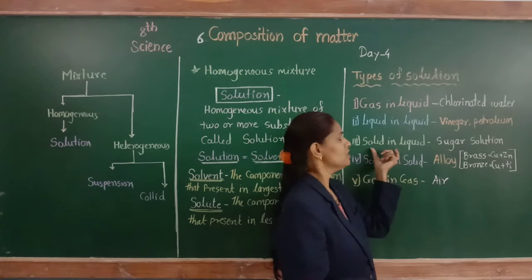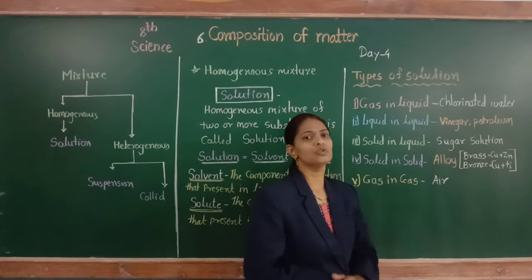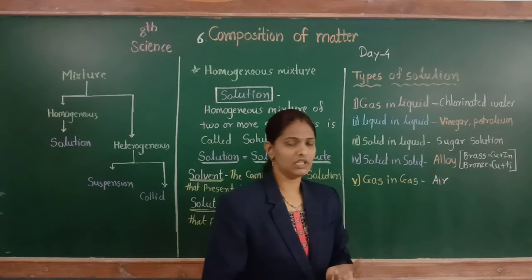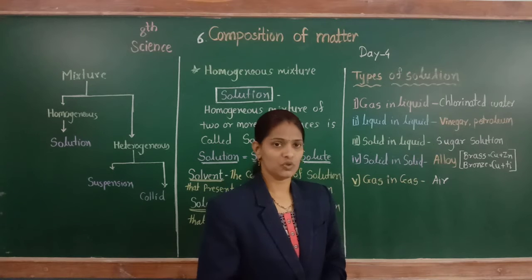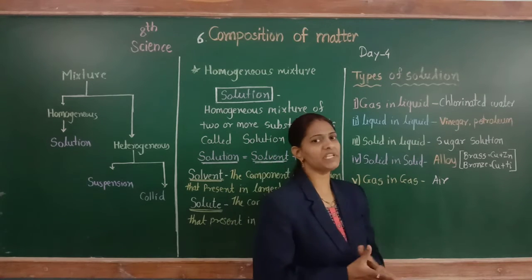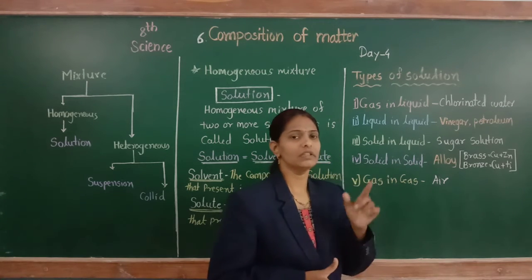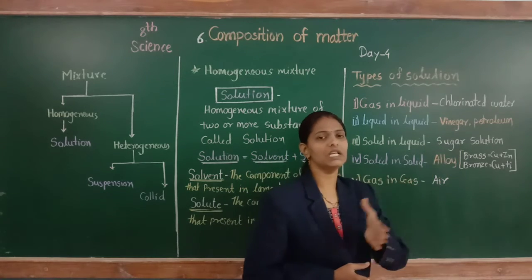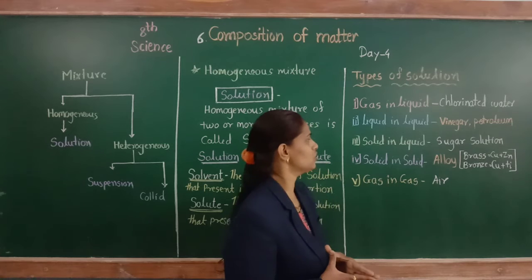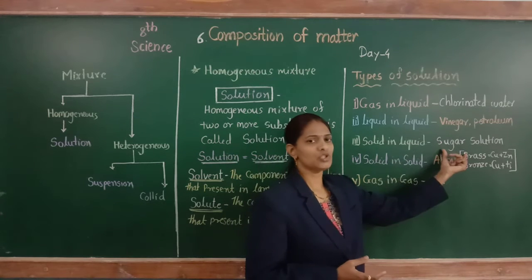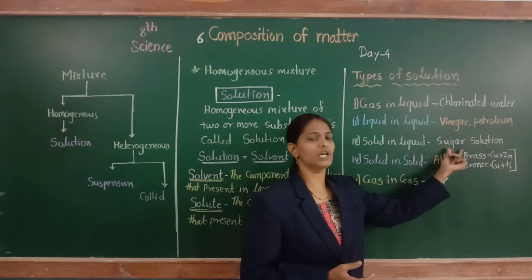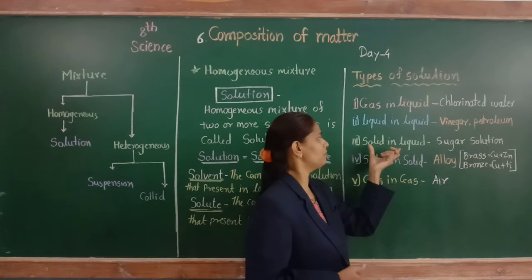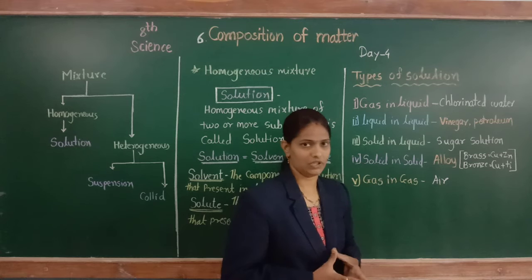Similarly, sugar dissolved in water is called sugar solution. Here water is present in large proportion, that is why it is the solvent, and sugar is present in less proportion, that is why it is the solute. So sugar dissolved in water is an example of this type, solid in liquid.